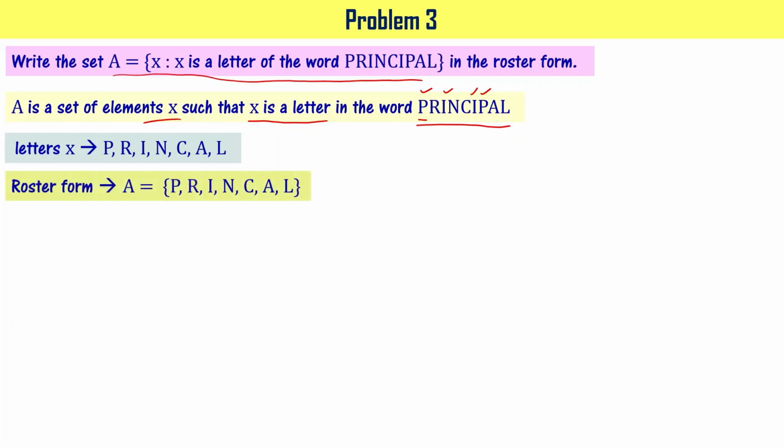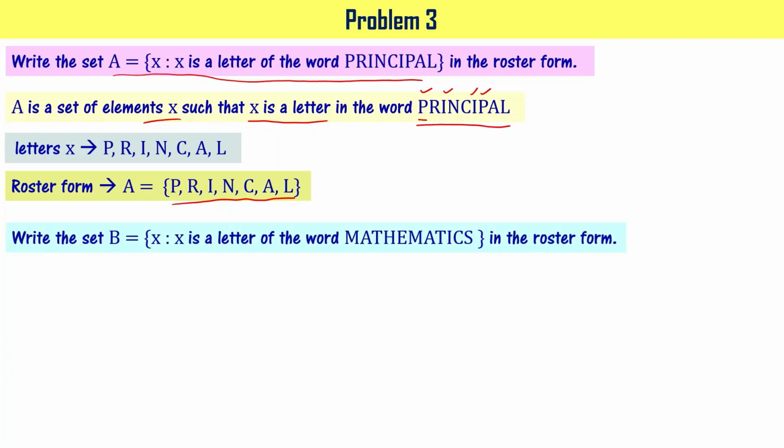So when you write it in roster form, you write A equal to curly bracket open, P-R-I-N-C-A-L and curly bracket close. As I said earlier, you don't need to stick to this particular order. You can write it in any different order. You can write L in the beginning and P at the end. Still it is valid.